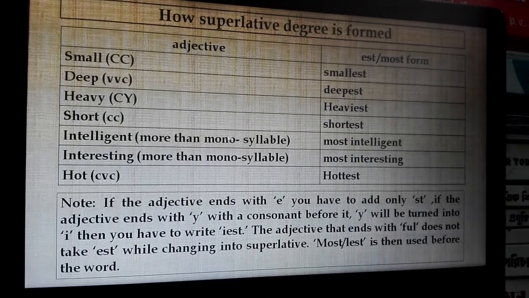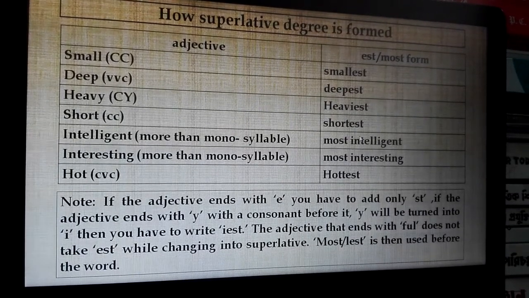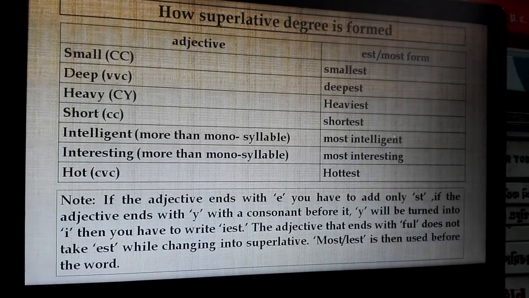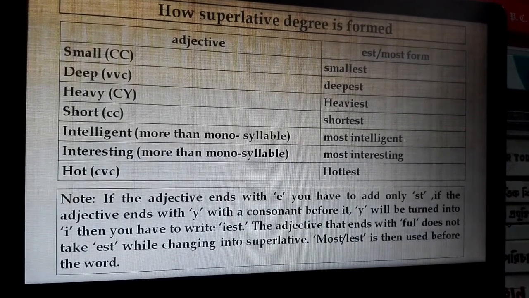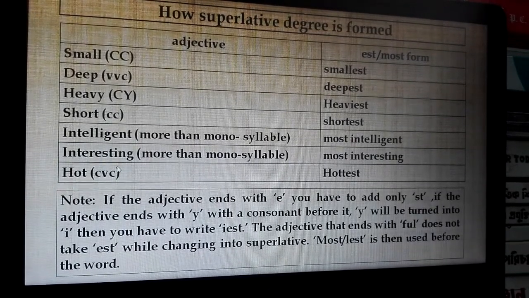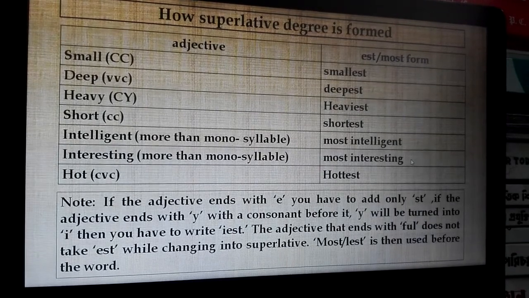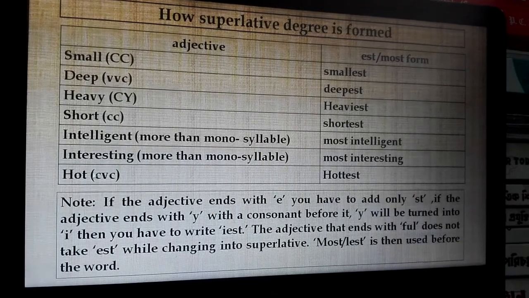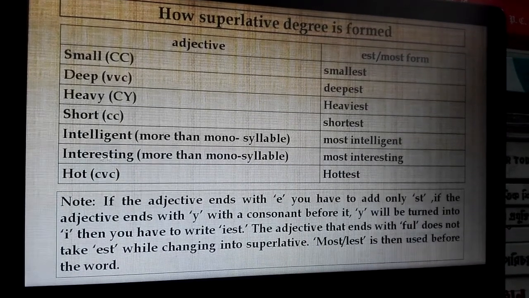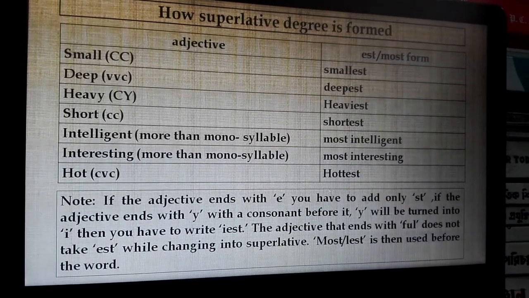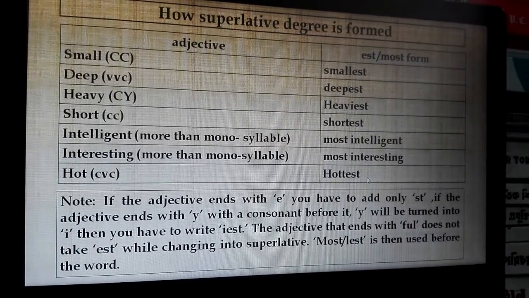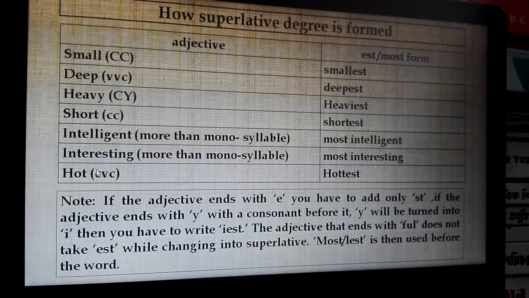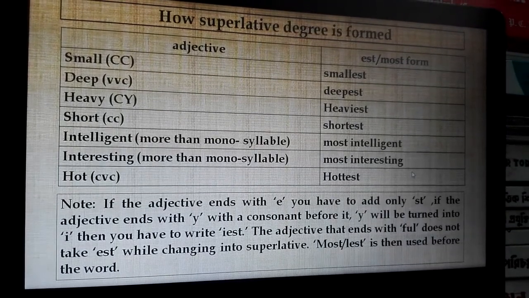And intelligent, more than monosyllable, add most before the adjective: intelligent, most intelligent, and interesting, most interesting. What if the monosyllable adjectives end with CVC, meaning consonant, vowel, consonant? Then the last consonant becomes double and add EST to make the superlative form, such as hot, hottest.